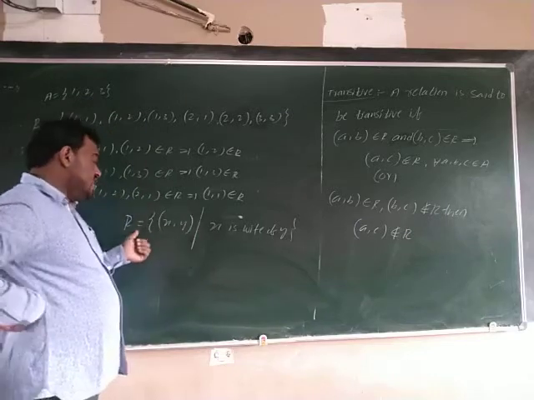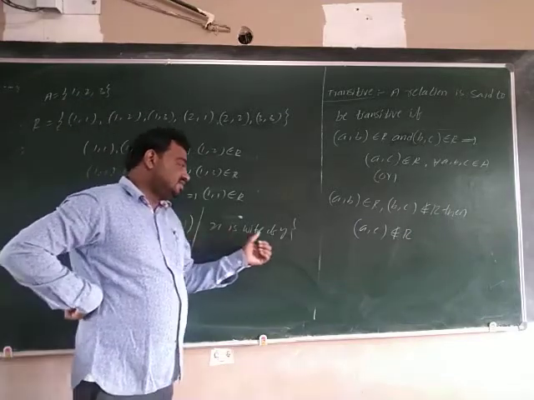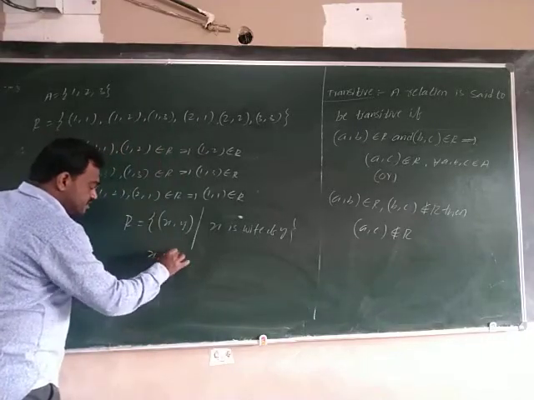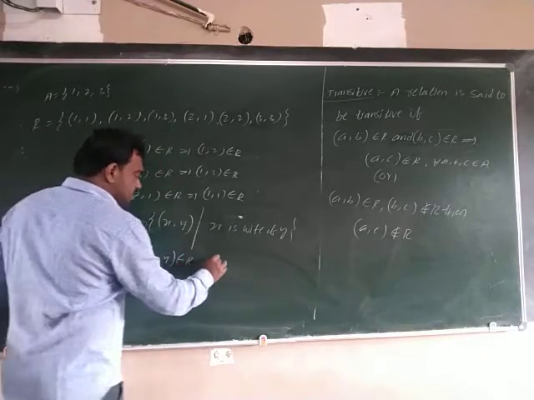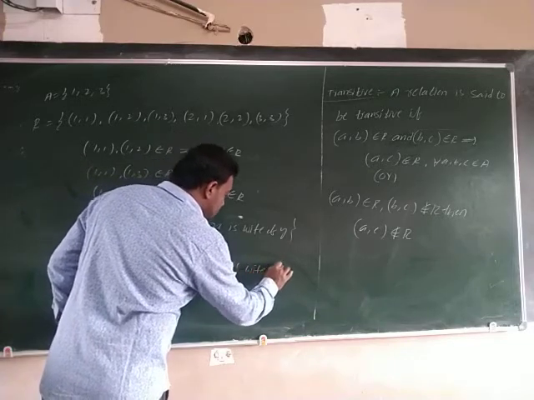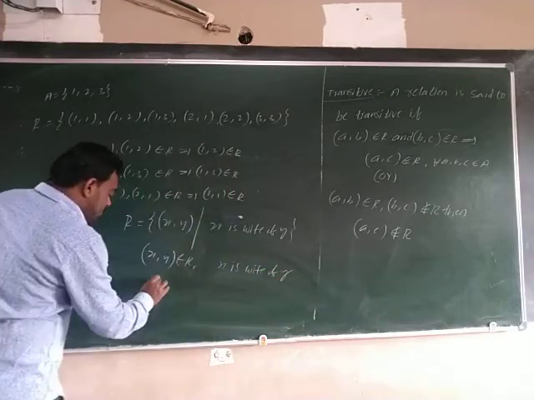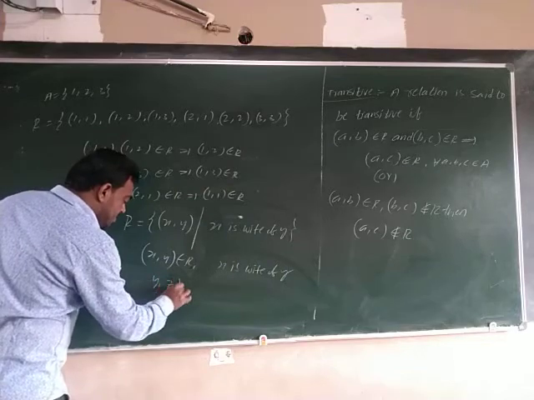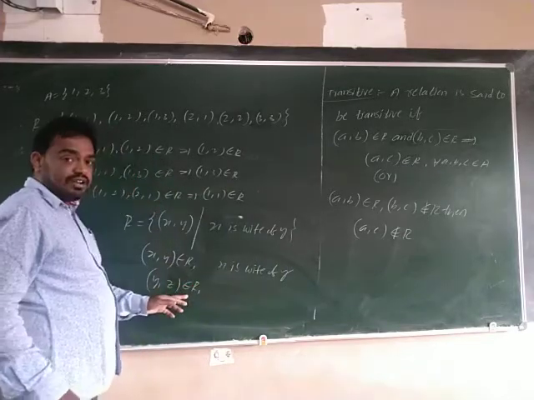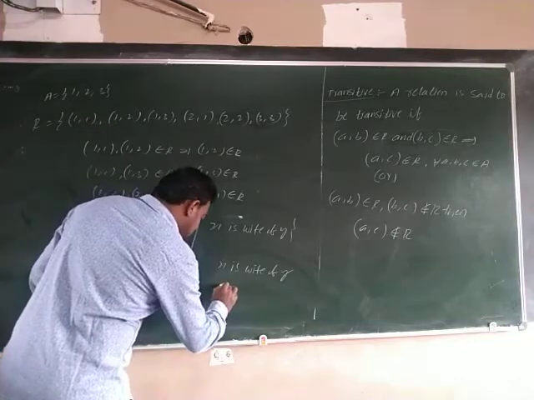You see, R is equal to {(x, y) such that x is wife of y}. That means we are taking (x, y) belongs to R, meaning x is wife of y. And (y, z) belongs to R. If I take these as belonging to R, that means what? x is wife of z.